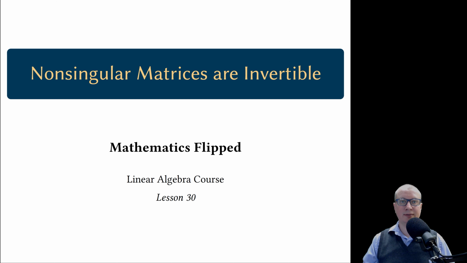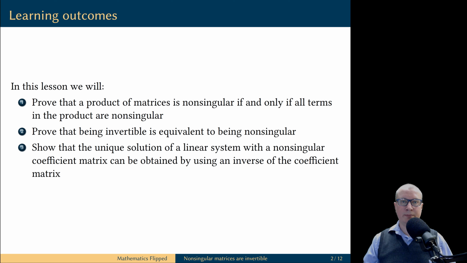Welcome friends, Igor is here, and in this video we will prove that being invertible is the same property as being non-singular. We have a fairly ambitious task in this video, and we will start by proving that a product of matrices is non-singular if and only if all terms in the product are non-singular. Then we will use this result to prove that a matrix is invertible if and only if it is non-singular, and we will show that if the coefficient matrix is invertible, then a linear system can be solved by using the inverse of this matrix.